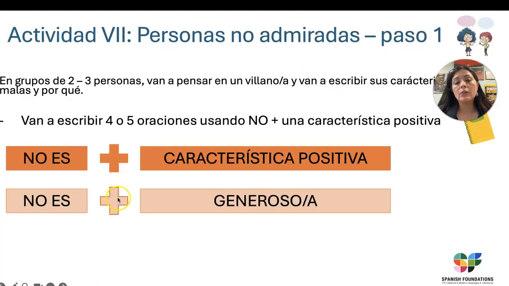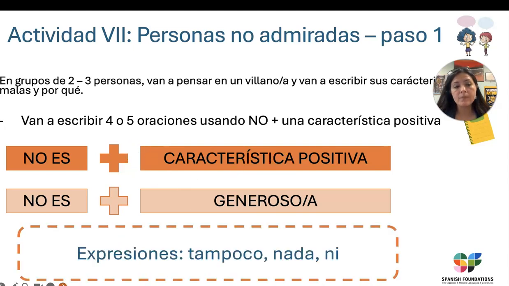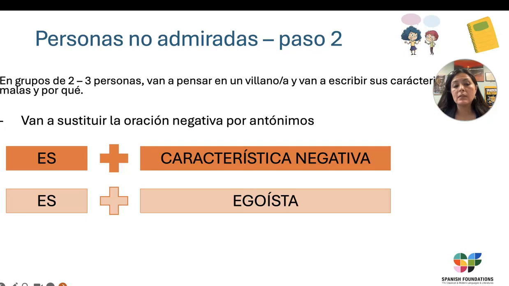Now remember, you can include a few sentences with this stem here, no es, and then give a positive characteristic, or you can use this stem in this slide right here, es, and then give a negative characteristic. Remember, I need 3 examples, okay, 3 sentences. All right, and this will be it for your cuaderno for this week.